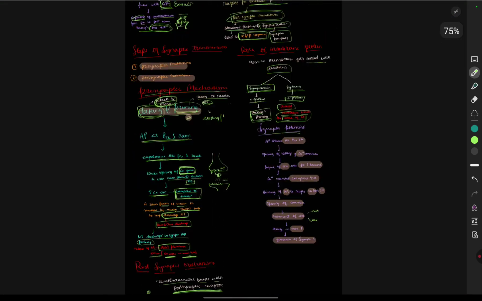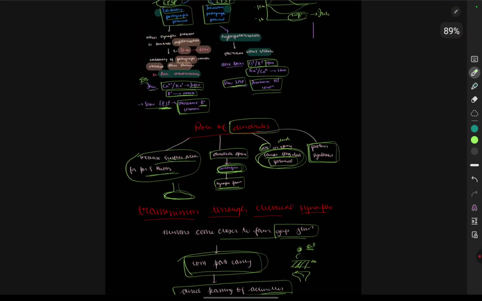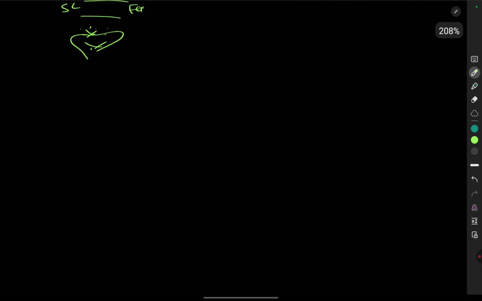So this is about the whole chapter, not the whole chapter. This is about the mechanisms of the presynaptic and the postsynaptic, how it is transmitted, what the mechanisms are, what the names are and everything.